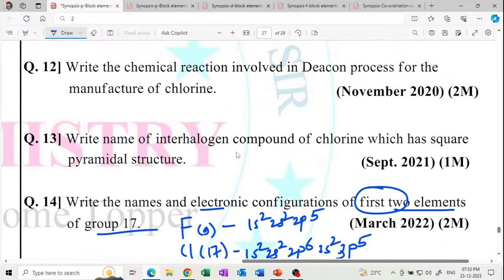Write the name of the interhalogen compound of chlorine which has a square pyramidal structure. BrF5 has a square pyramidal structure. Get it? It contains one lone pair.